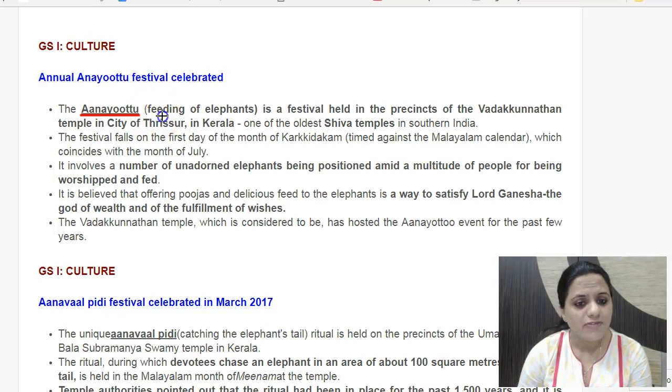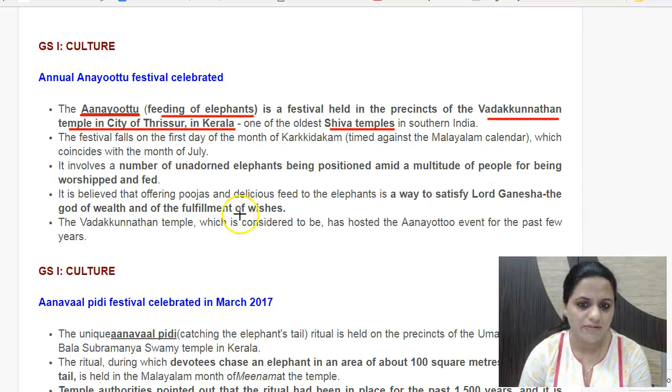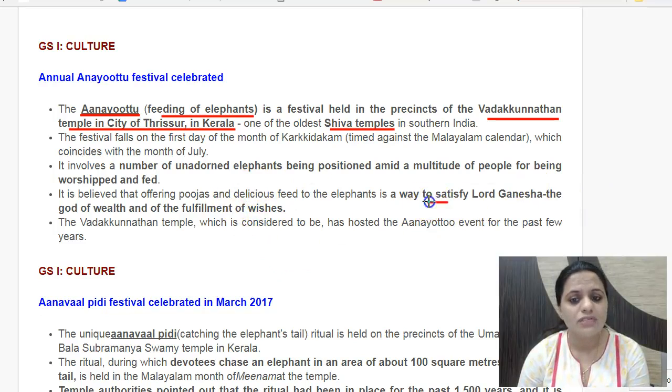So this feeding of elephants festival is conducted in this Vadakunnathan temple of Thrissur district in Kerala. This is an old Shiva temple, one of the oldest Shiva temples in South India. In this festival, there are elephants positioned here, and multiple number of people come and worship and feed these elephants. It is considered as a way to satisfy Lord Ganesha, the god of wealth and fulfillment of wishes. So this is the festival celebrated here in this Shiva temple in Kerala, Vadakunnathan.